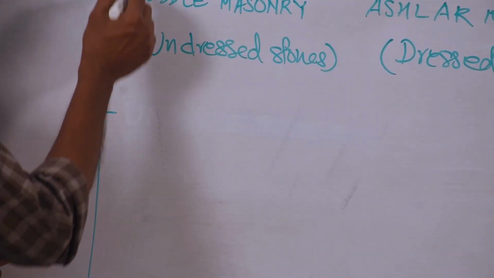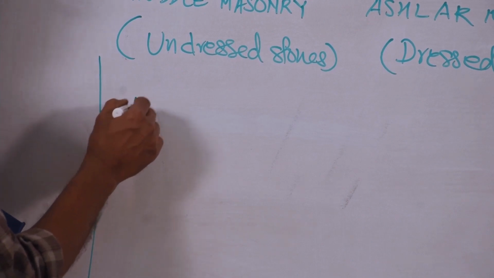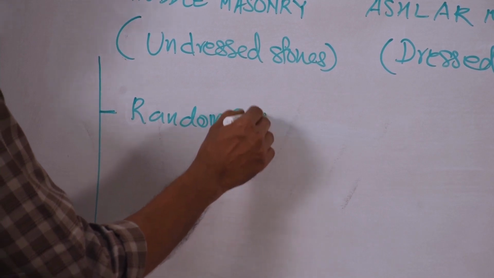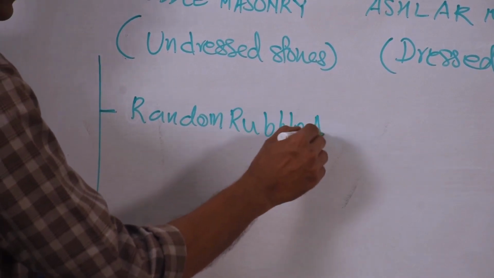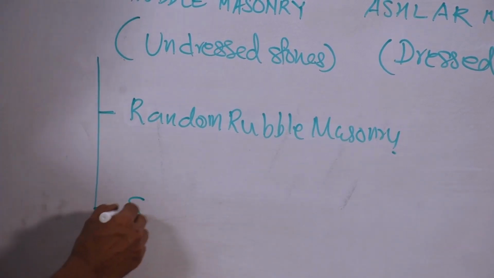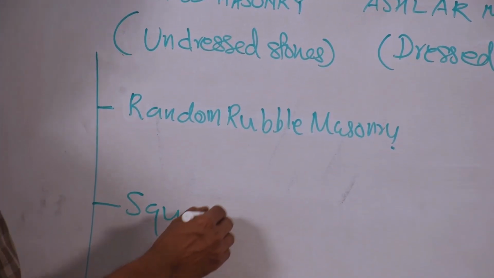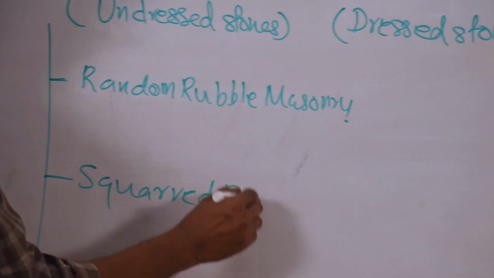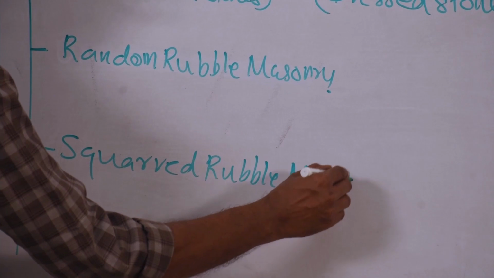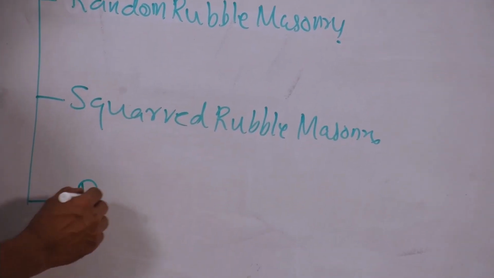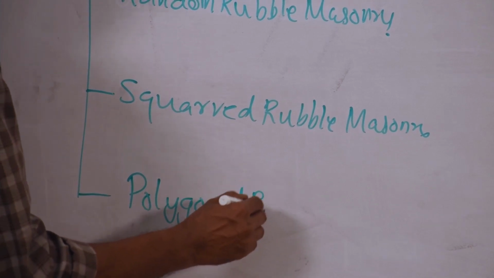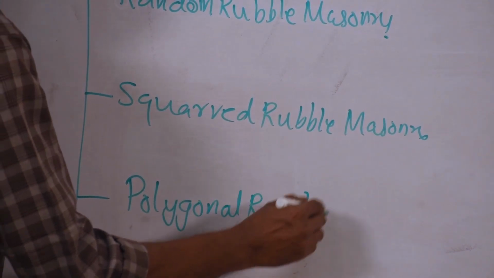Again, this rubble masonry is classified as random rubble masonry, squared rubble masonry, and polygonal rubble masonry.